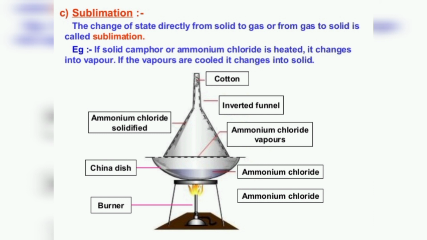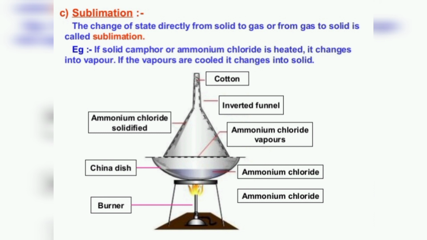So in this figure you can see that there is a china dish kept on the burner, and there is ammonium chloride on the china dish. So we are performing one activity to show the sublimation. Take some camphor or ammonium chloride, crush it and put it in a china dish. Now put an inverted funnel over the china dish, as you can see in the figure. Now put a cotton plug also on the stem of the funnel, as shown in the figure. Now heat slowly and observe.